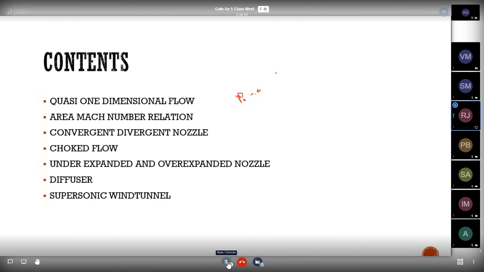Okay. If entropy remains constant, S1 equal to S2, what will happen? e power 0 equals anything raised to the power of 0, 1, sir. 1. Then straight away P naught 2 will be equal to P naught 1. So like this, you just remember that formula and you just solve it.